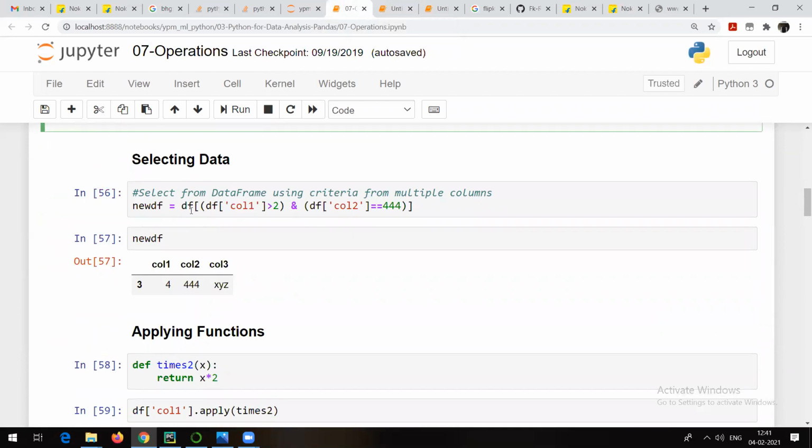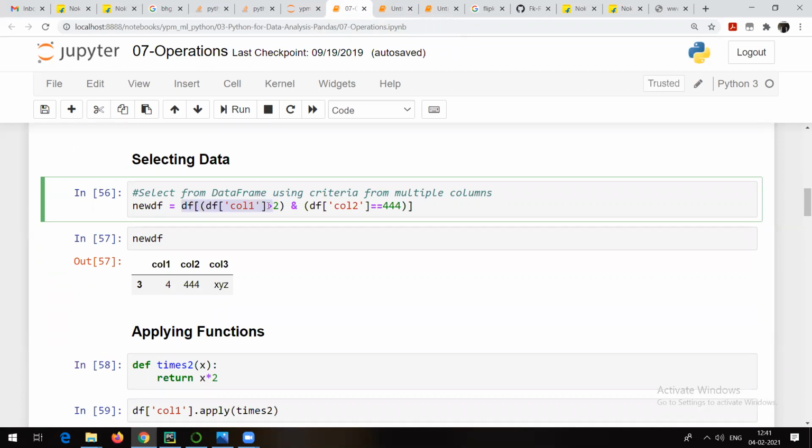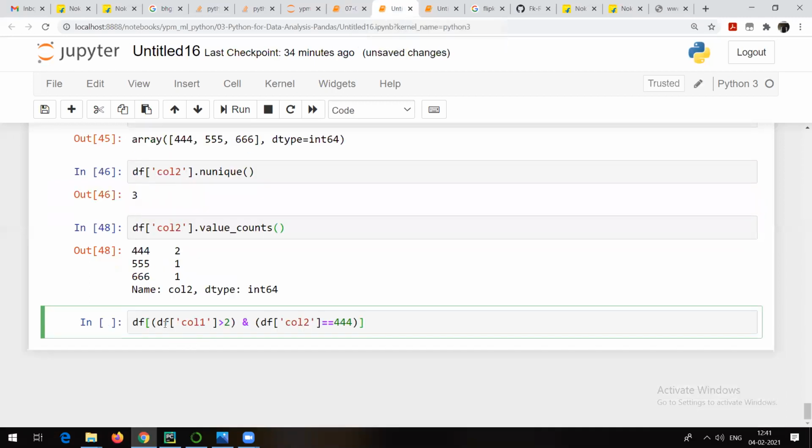And yes, selecting the data. This is something we already talked about. This is df of column 1, whatever values are greater than 2, and from column 2, whatever values are 4. We are assigning it to a new data frame. So we are just trying to index. df of column 1 shows all the values of column 1, and from that I want only those values greater than 2. df of column 2 shows all the values of column 2, but what do we want?